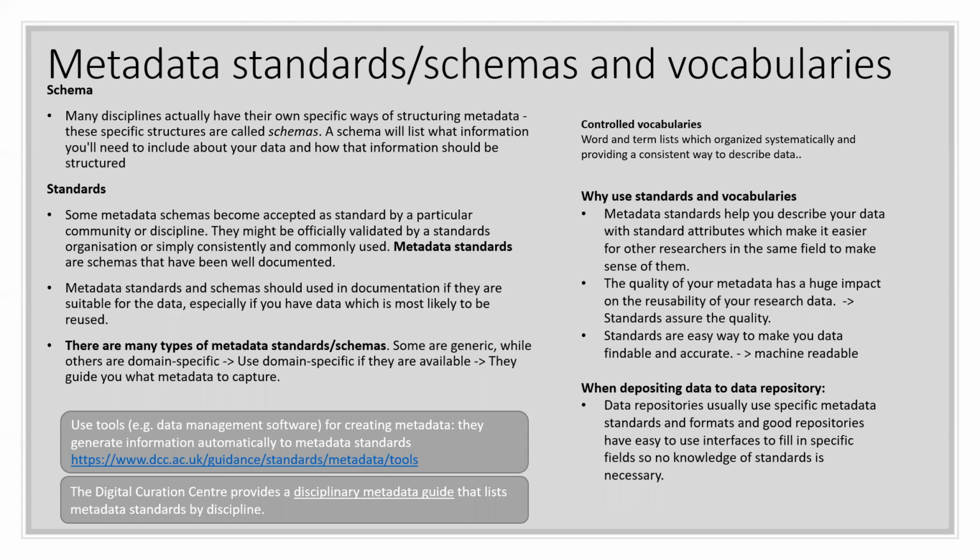Metadata standards give an easy solution to this kind of problem, because they give a controlled way to define what each element means. So if you, for example, use author in a certain context, like Dublin Core, which is one metadata standard, everybody will understand that it is the Dublin Core metadata standard, and it has the element author, which means the author of the dataset, not the author of the publication. So that's basically the idea of using these standards or schemas and vocabularies.